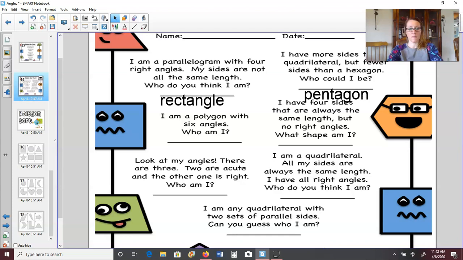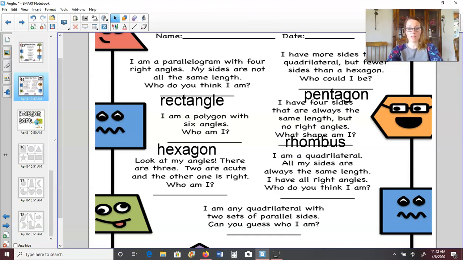Okay, I am a polygon with 6 angles. Who am I? 6 angles means 6 sides, so a hexagon. All right, I have 4 sides that are always the same length, but no right angles. What shape am I? All four sides are the same, so that makes me think of a square, but no right angles. So then it can't be a square. Do you remember? It is a rhombus. A rhombus has four equal sides, but no right angles.